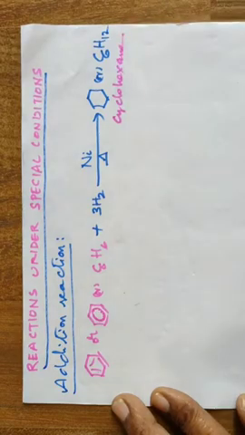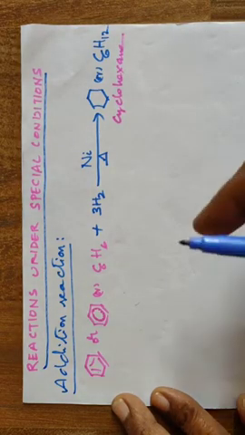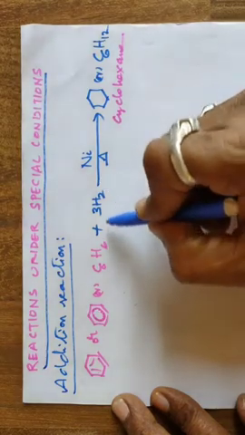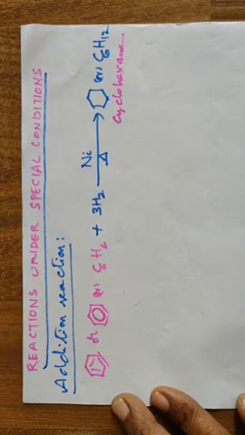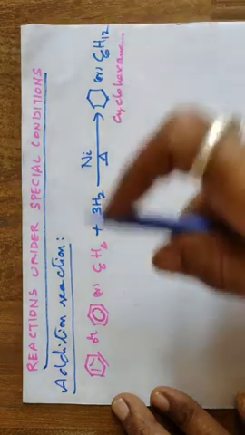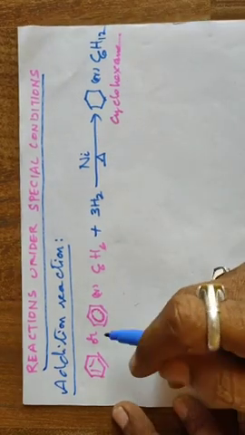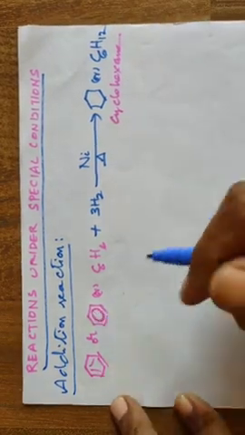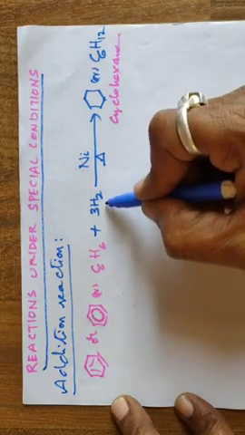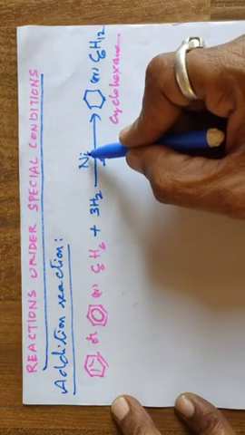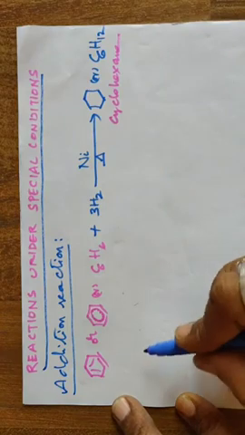Yes, this you have to practice, and the same reaction can also be carried out with other catalysts like palladium, platinum. Okay, this you have to practice. Sentence: benzene reacts with hydrogen in the presence of nickel to give cyclohexane is your answer.